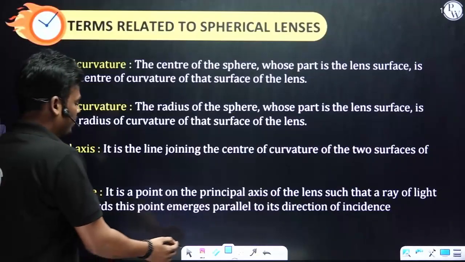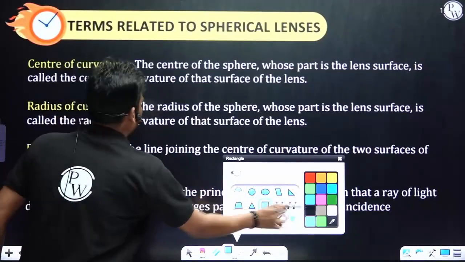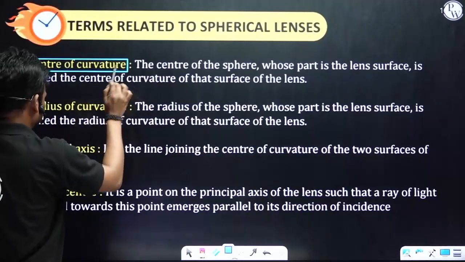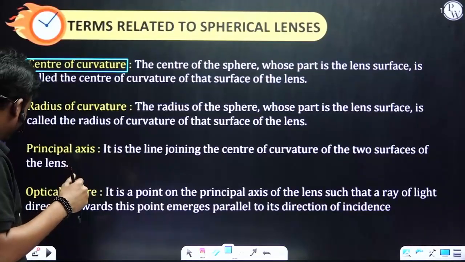First one, center of curvature. Here only I'll explain.